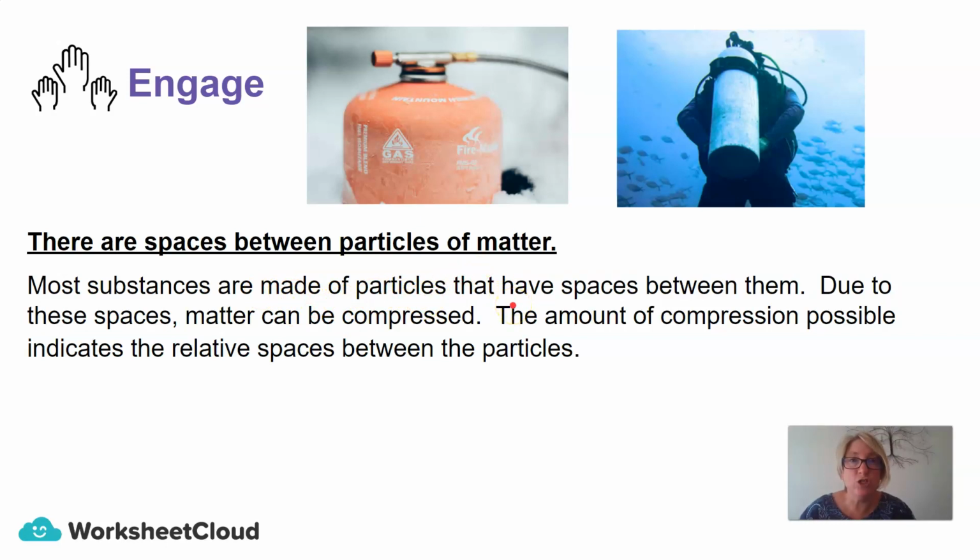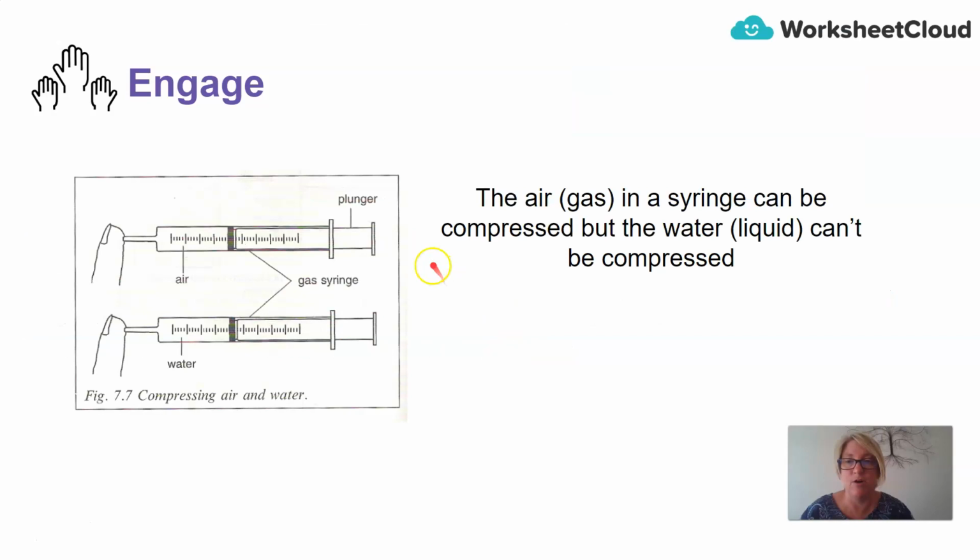So to answer your question with the syringes and the liquid, the amount of compression possible indicates the relative spaces between the particles. So if we go back to this diagram here, the fact that we can compress air means that there is lots of space between the particles when compared to the liquid. And it's more difficult to compress the liquid because there's less space between the particles.